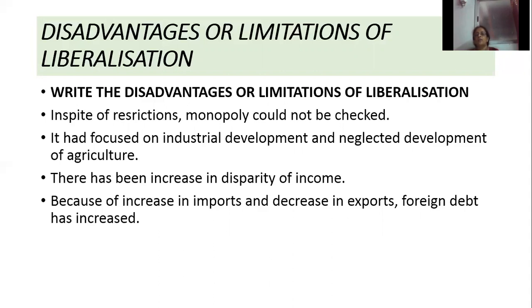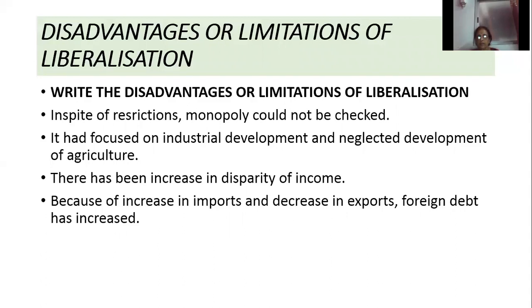So what is that last point? There has been increase in import and decrease in export. Due to that, foreign debt has increased. So what are the disadvantages of liberalization? First one is that a monopoly could not be checked. Second one is that liberalization gave importance to the development of industries. Due to that, there has been less development of agriculture. Then third one is that there has been increase in disparity of income, the difference between the rich and the poor increased. Then last one, import has increased and export has decreased. Due to that, foreign debt has increased.